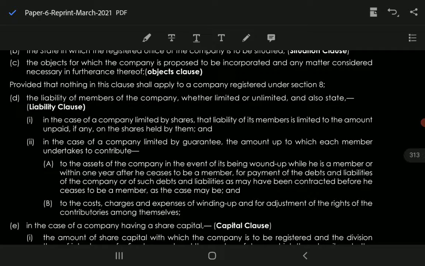This is the liability clause, which covers the company limited by shares and company limited by guarantee. You can relate it with the definitions, as I've already discussed in the types of companies.